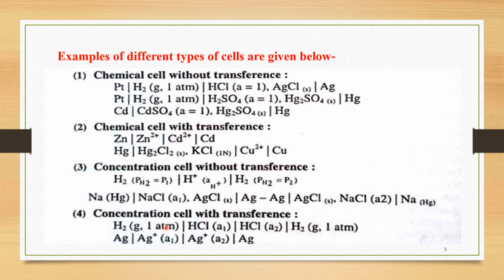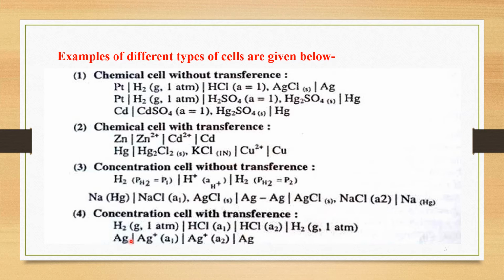The simple example is to take again a hydrogen gas electrode, H2 gas having 1 atmospheric pressure, vertical line, HCl, an electrolytic solution having the activity of ions as A1, again vertical line, HCl having the activity of ions as A2, vertical line, H2, a gas having a pressure of 1 atmosphere.